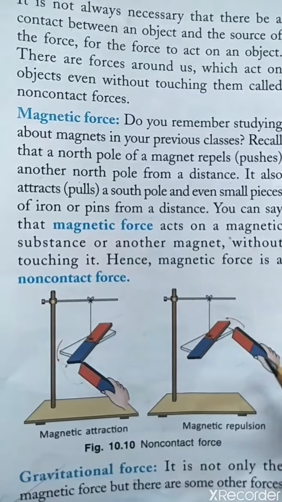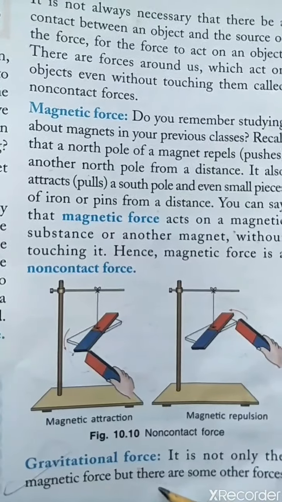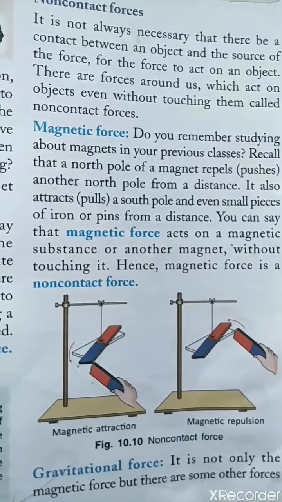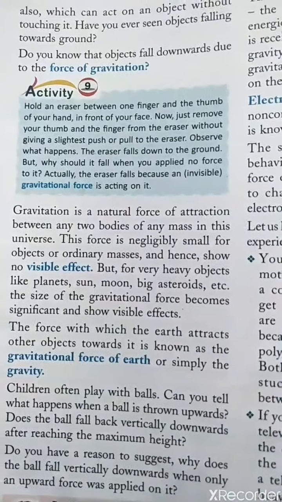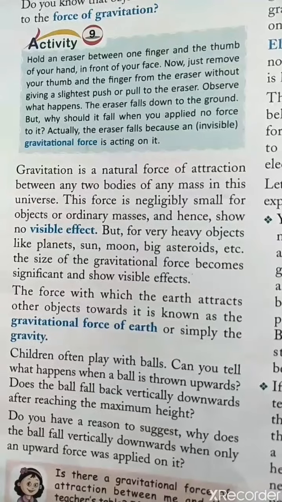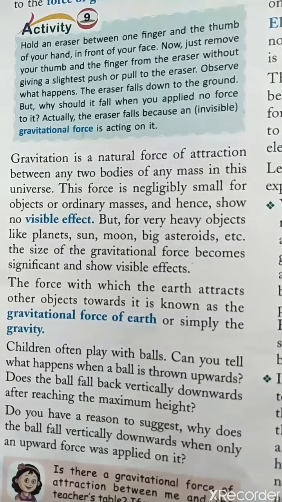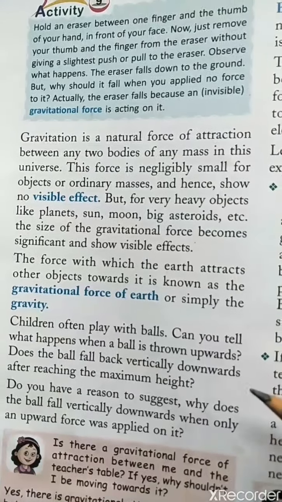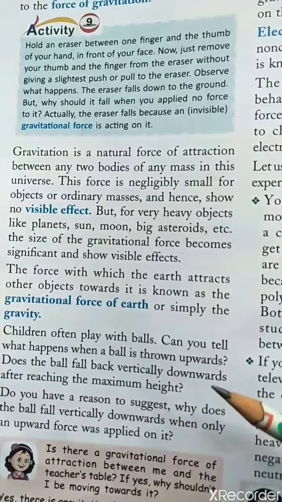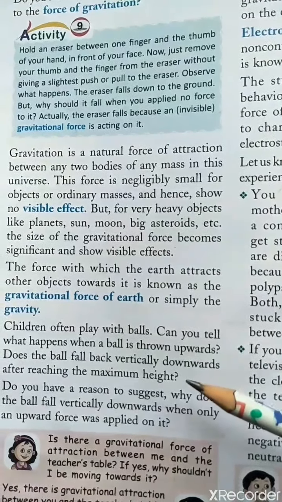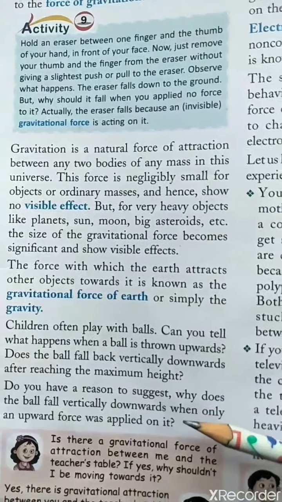Similarly, gravitational force. You know very well, it is the force of attraction due to which each and every object moves towards the earth. For example, when children play with a ball and you throw it in the upward direction, you see that it goes vertically up to a maximum height and then comes vertically downward.